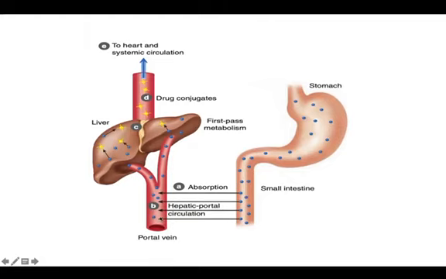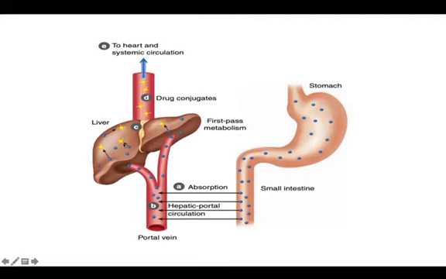Once the drug is released into the portal vein, it enters the hepatic portal circulation and goes directly into the liver. What happens in the liver? In the liver, the hepatic microsomal enzymes metabolize the drug to inactive forms.